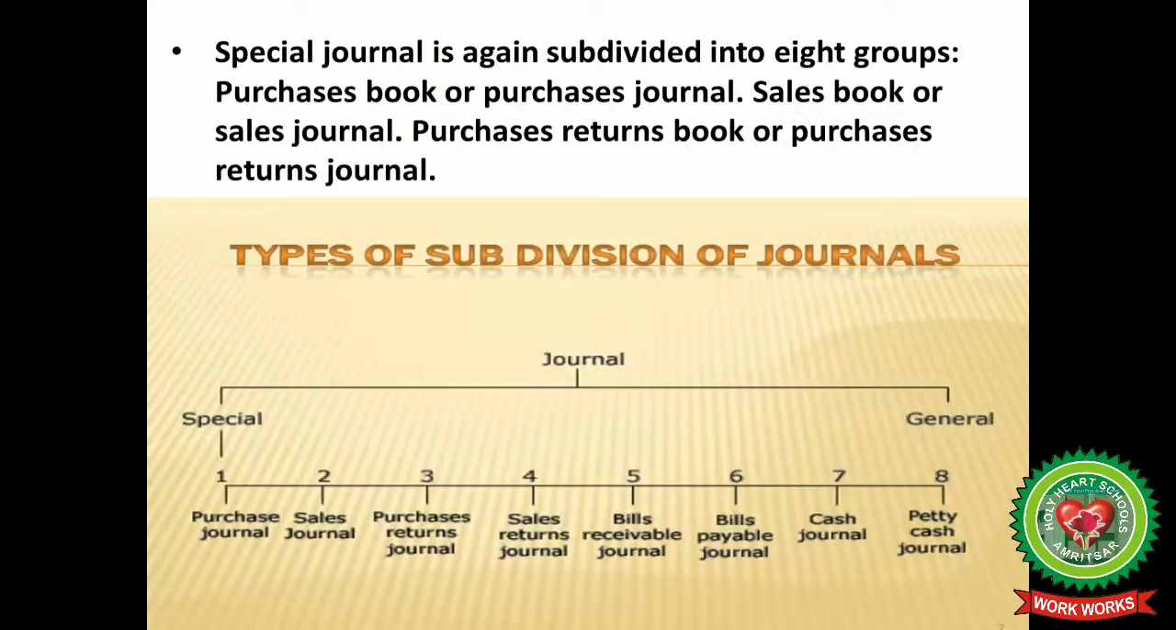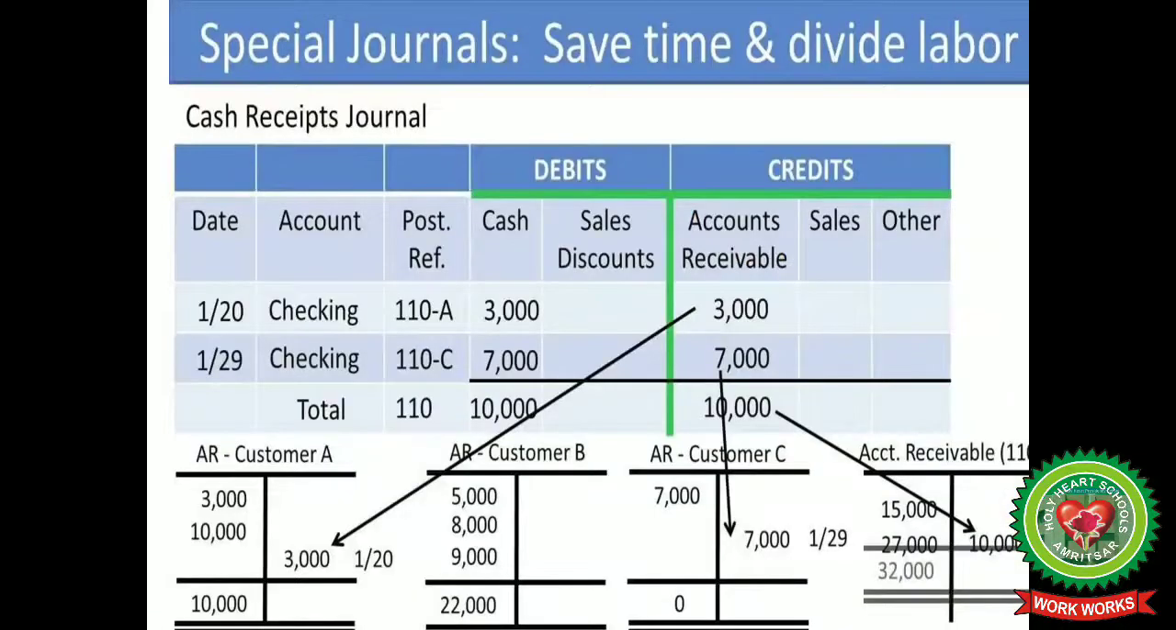Special journal is again subdivided into 8 groups: purchase book or purchases journal, sales book or sales journal, purchase return book or purchase returns journal. So here you can see in the figure that we have 2 types of journal. One is special and another is journal. Under special journal we have purchase journal, sales, purchase return, sales return, bills receivable, bills payable, cash and petty cash. Special journal saves our time and divides labor.